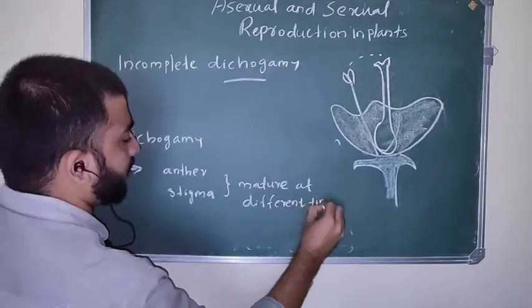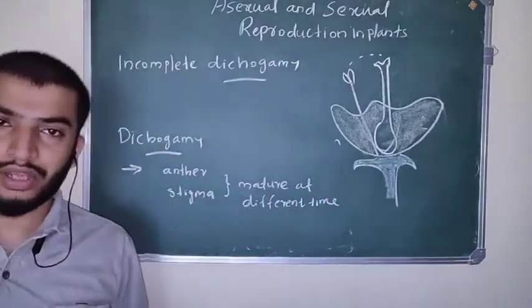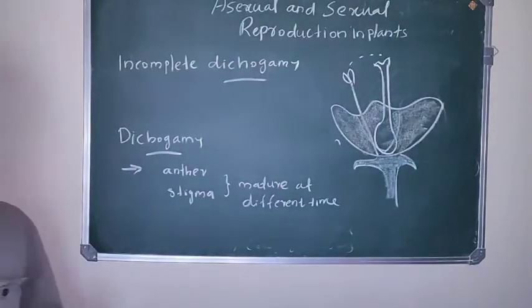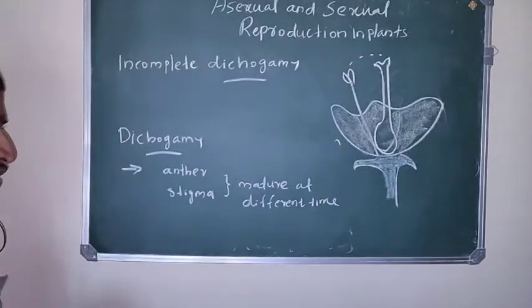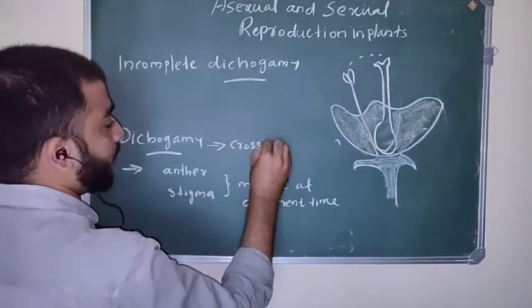That is called dichogamy. The reproductive organs, anther and stigma, mature at a different time, which favors cross pollination.